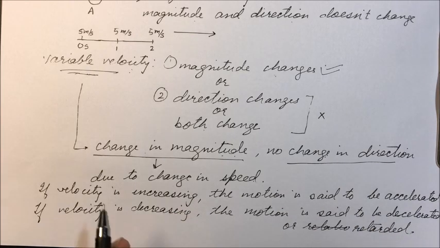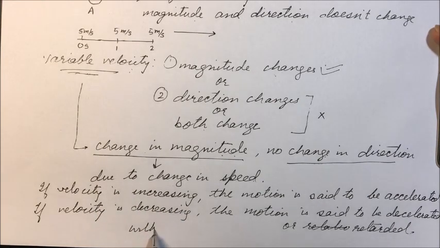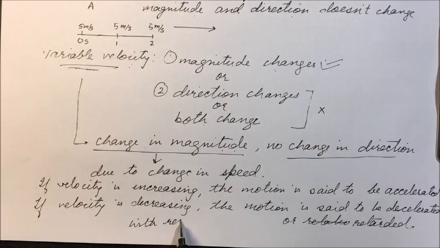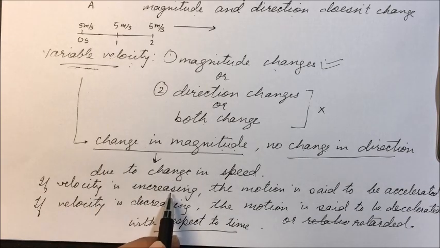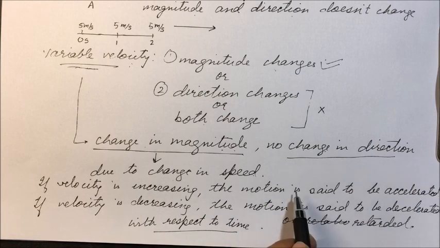Now see here one more thing, velocity is increasing with respect to what? Velocity is decreasing with respect to what? It is increasing or decreasing with respect to time. So if velocity is increasing with respect to time, the motion is said to be accelerated. If velocity is decreasing, the motion is said to be deaccelerated or retarded. And this change is happening with respect to time.